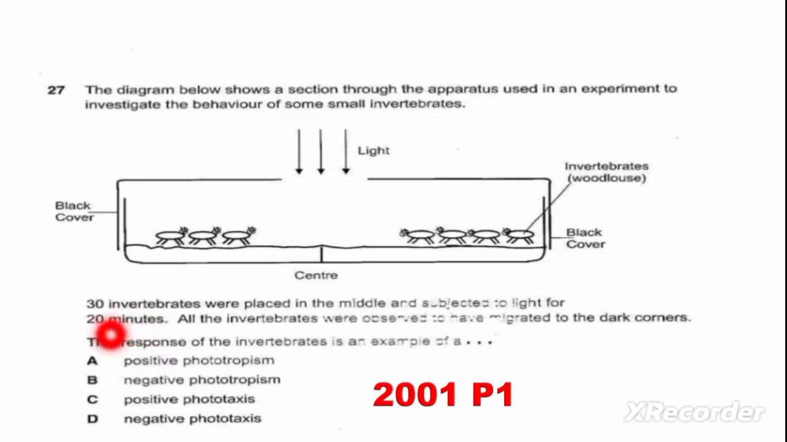30 invertebrates were placed in the middle and subjected to light for 20 minutes. All the invertebrates were observed to have migrated to the dark corners. This response of invertebrates is an example of A. Positive phototropism, B. Negative phototropism, C. Positive phototaxis, D. Negative phototaxis.